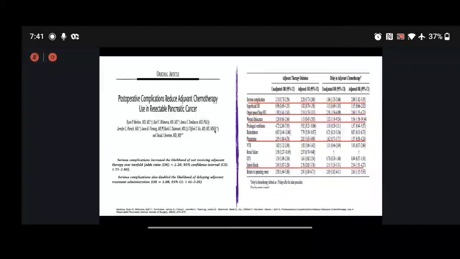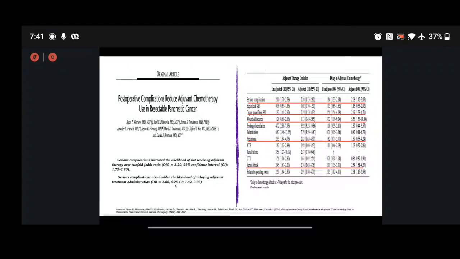This was a paper published by Merco et al. in Annals of Surgery. They found that serious complications increase the likelihood of not receiving adjuvant chemotherapy by 2-4 ratios, and also double the likelihood of delaying adjuvant treatment.